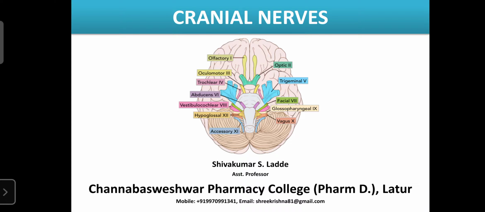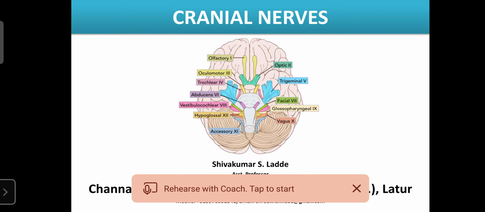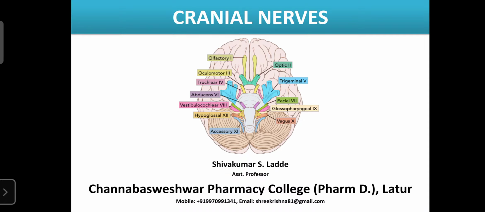The brain controls the functions of our organs with the help of a certain group of nerves, and those nerves are known as the cranial nerves. So in our nervous system, we have 12 pairs of cranial nerves.